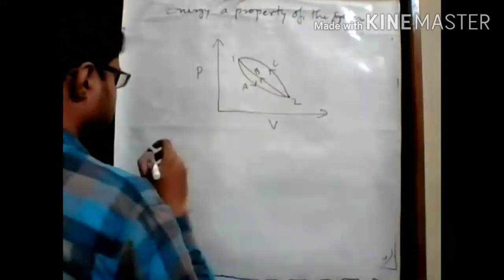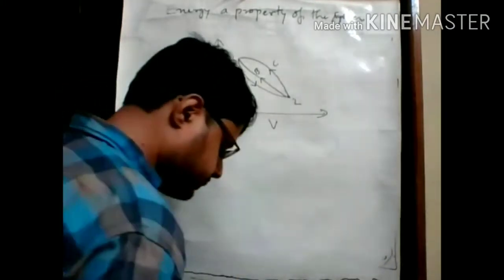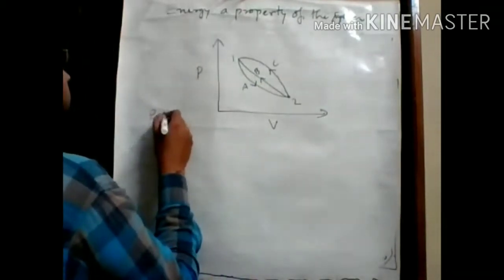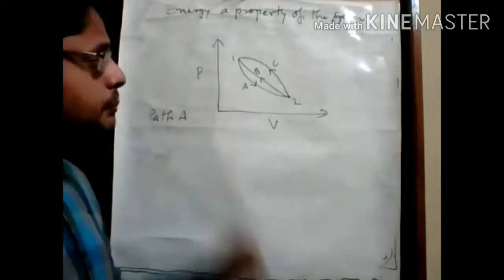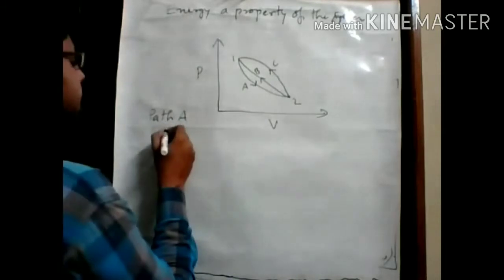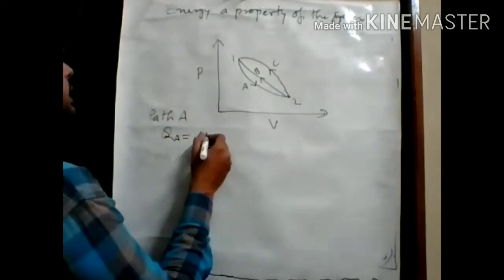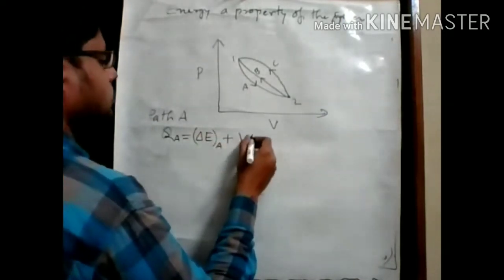If we write the first law of thermodynamics for a particular process, path A, then we can write this expression: QA equals delta E for A plus WA.